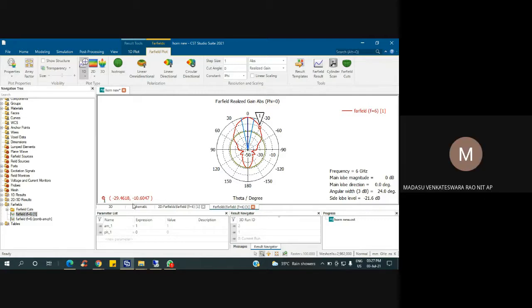Maybe, sir. Actually, I just simulated only the horn, sir. I am not using the reflector surface in this simulation. Only the horn. What I am saying is, at 29 degree only you are getting minus 10 dB, right? Yes, sir. This is the radiation pattern of the horn, the same horn you are using as a feed, right? Yes, sir.